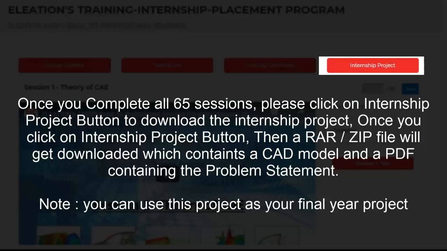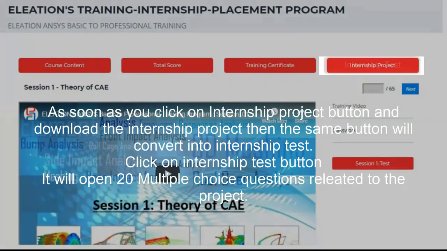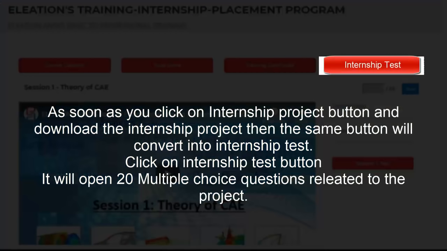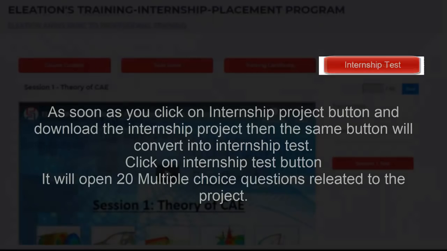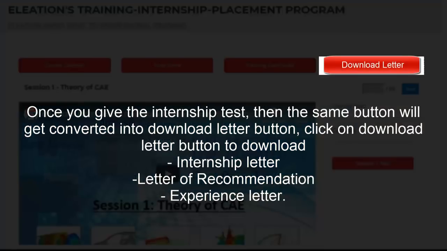Please note that you can use this project as your final year project and your internship project. As soon as you click on internship project button and download the project, then the same button will convert into internship test. Then you have to click on internship test button which contains 20 multiple choice questions. Once you get the internship test, then the same button get converted into download letter button. You have to click on download letter button to download internship letter, letter of recommendation and experience letter.